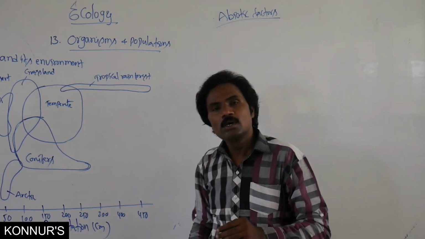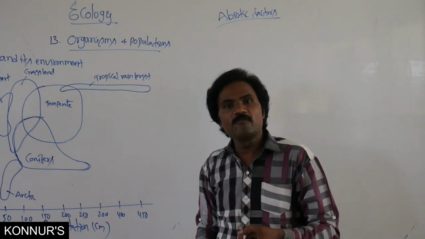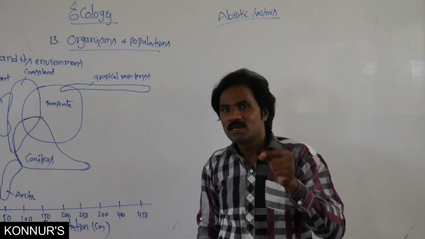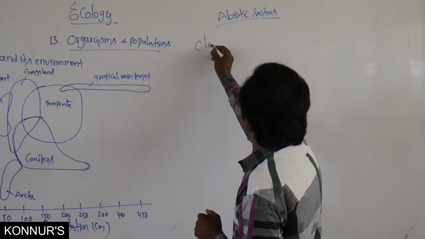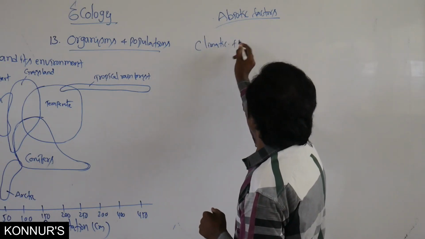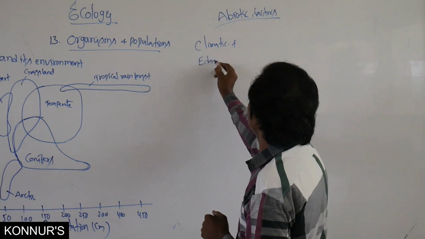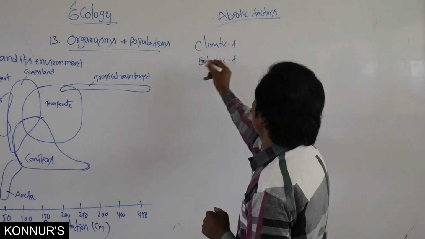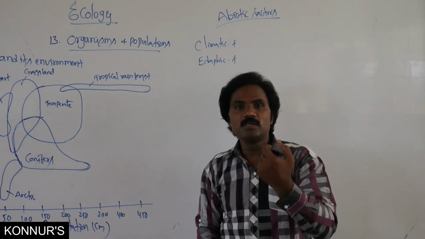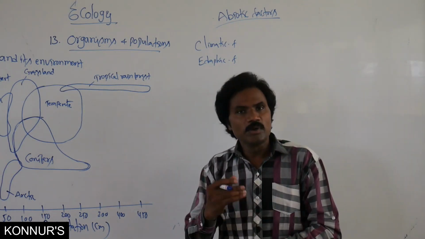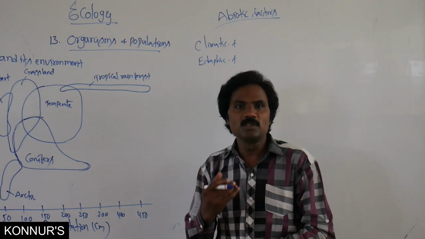Abiotic factors. In that one, there are two factors present: one is the climatic factor, and another one is the edaphic factor. Among these, which type of abiotic factor do we consider? That means climatic